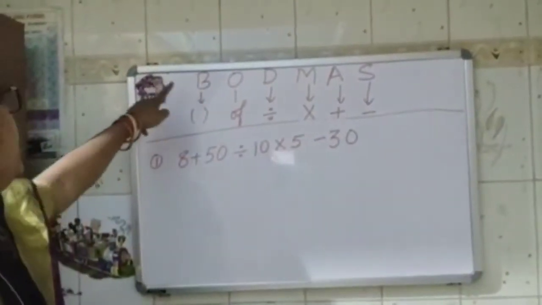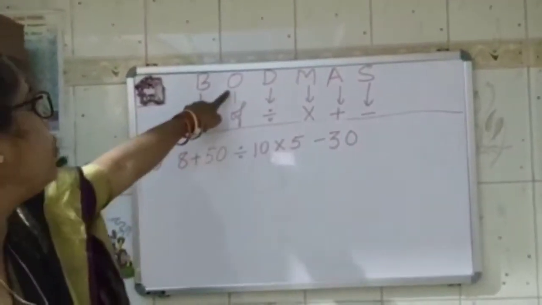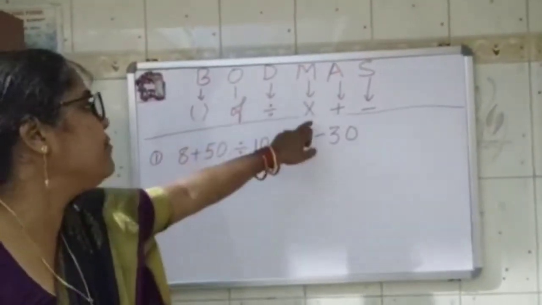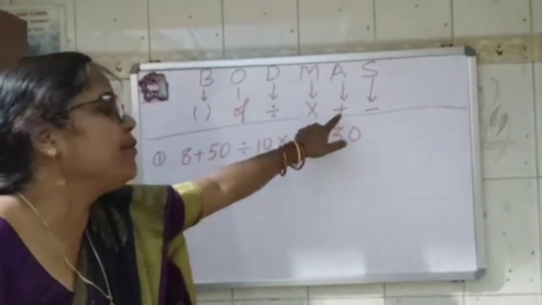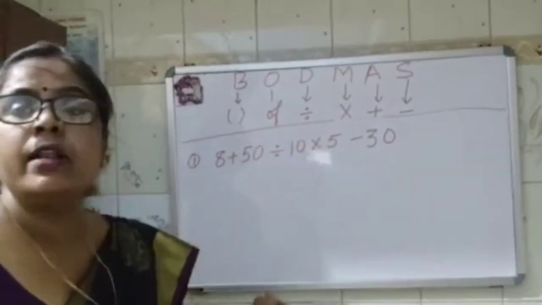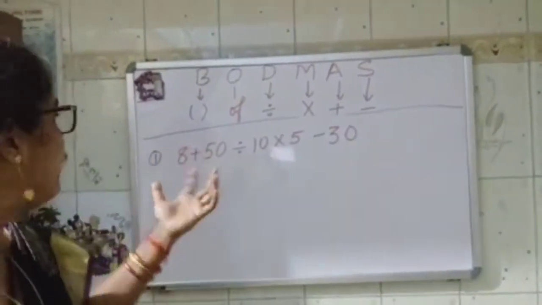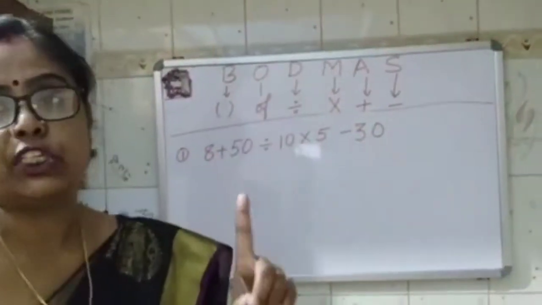This is B. B stands for bracket. O stands for of. D stands for division. M stands for multiplication. A stands for addition. And S stands for subtraction. We use this BODMAS rule when we have multiple operations in one question.